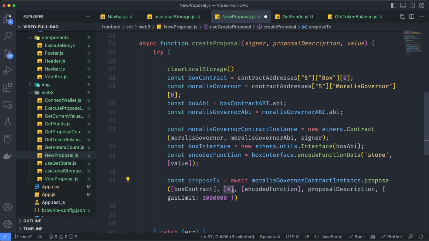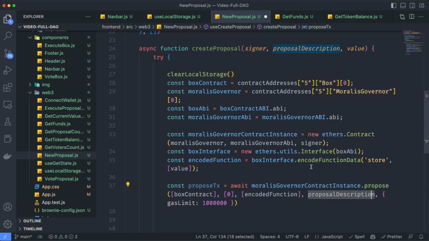Here is the value. We are not sending any value to this transaction because it's not a payable function. Here we have the encoded function. We are saying that we want to execute this store function over here, and we are sending the proposal description, which we are going to have as input parameter each time we execute this. And of course, we are setting up a gas limit.